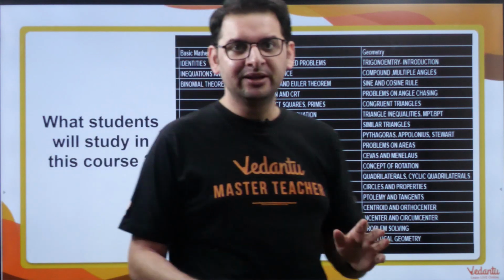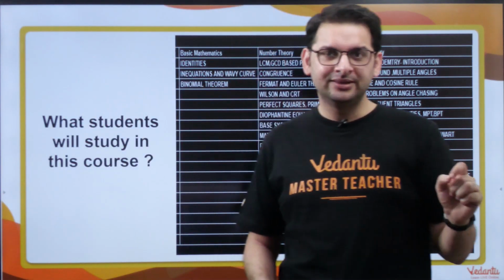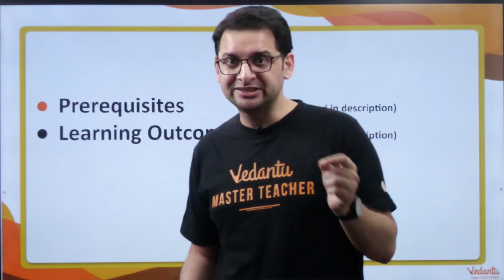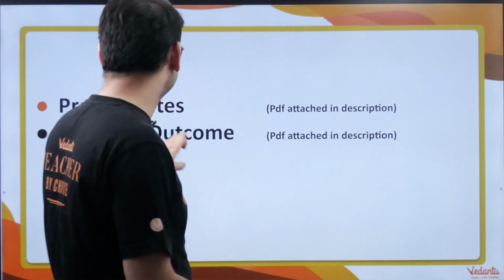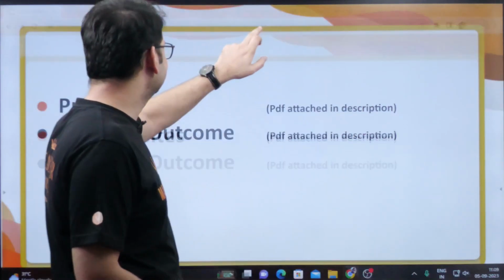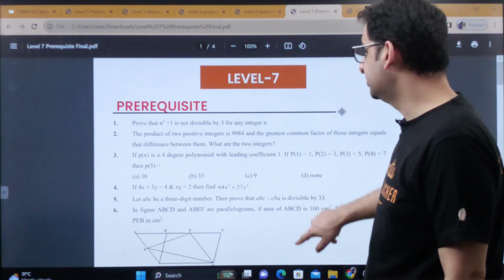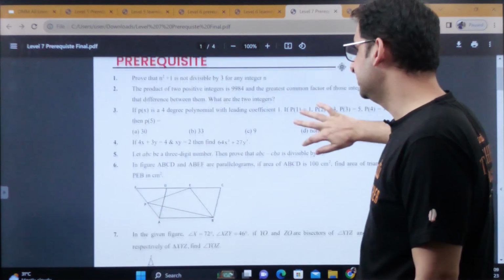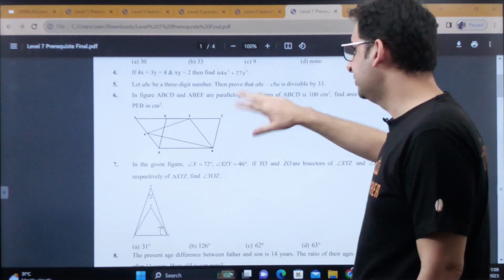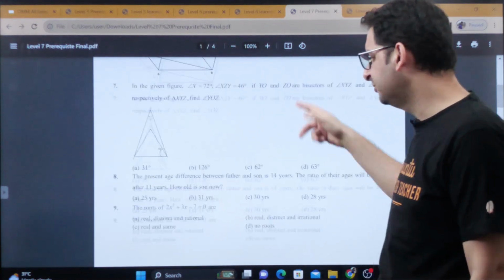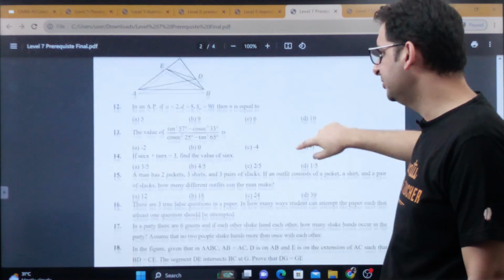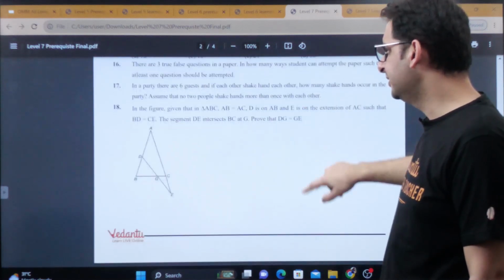So this is total IOQM oriented course. And again, if you are a first timer, then it might not be recommended because you can always check the prerequisites. So prerequisites again is there in the PDF which is attached. So this is the prerequisites. So if you are able to solve these kind of problems, or feel that you will be able to solve these kind of problems, then you'll be able to solve these things, right?